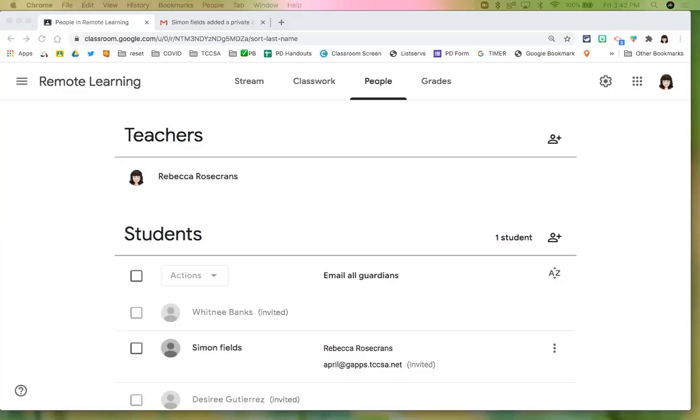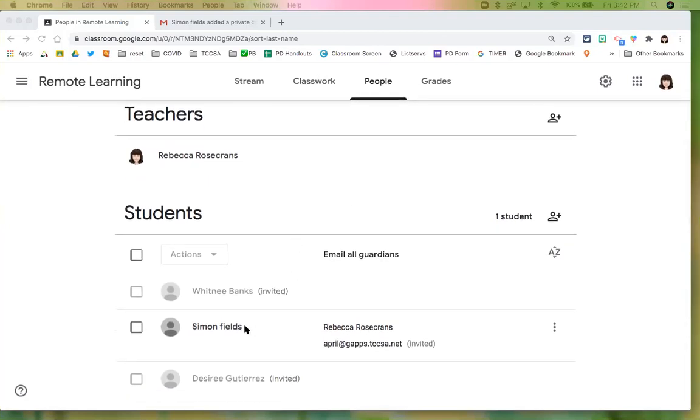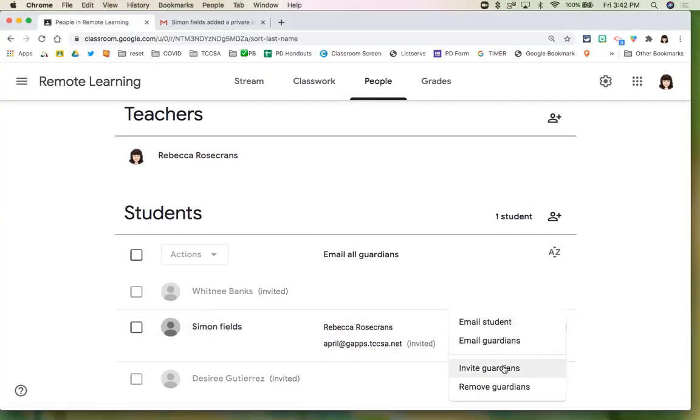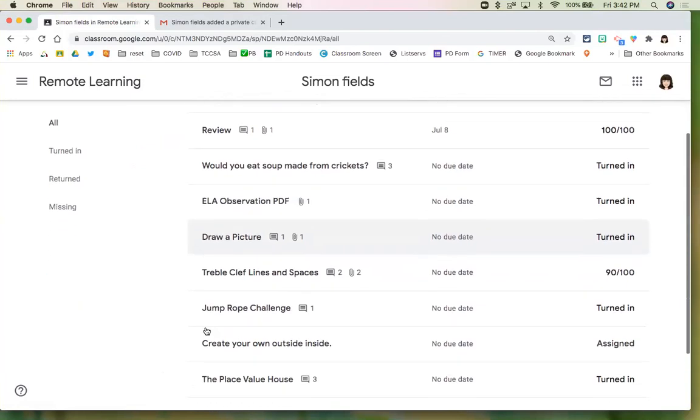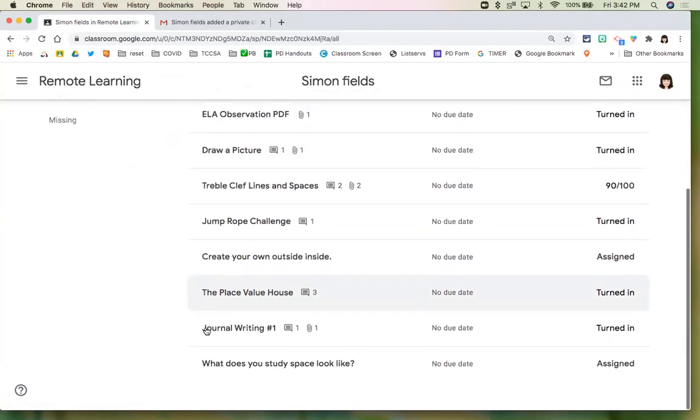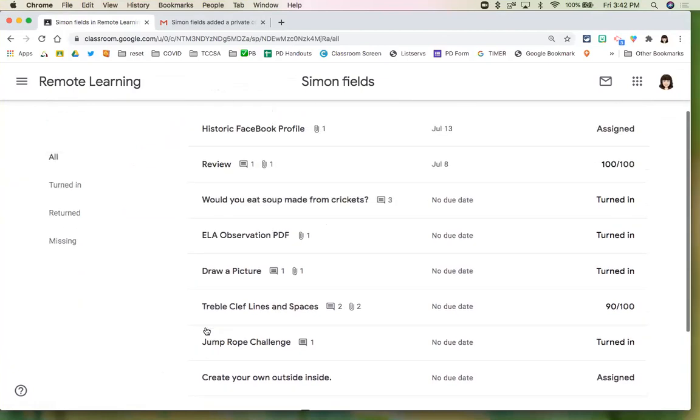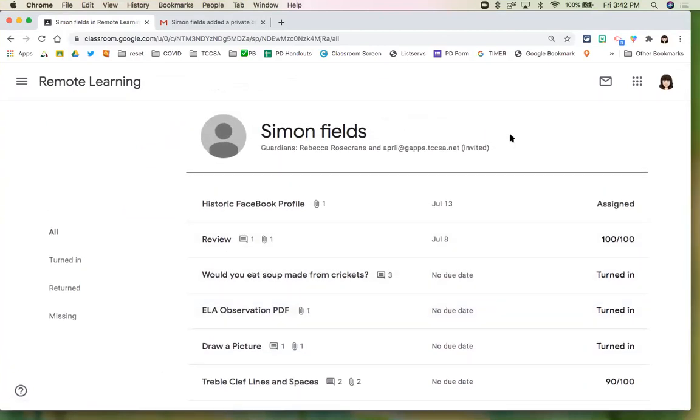So the teacher is in Google Classroom looking at the People tab. So on People, I see my student list. This was the same place I came to invite a guardian. And if I wanted, I can just click on a student's name. Now this is an entire summary of activities for one student at a time. So think of it like a progress report. And if you wanted, you can hit the little envelope up here at the top right.